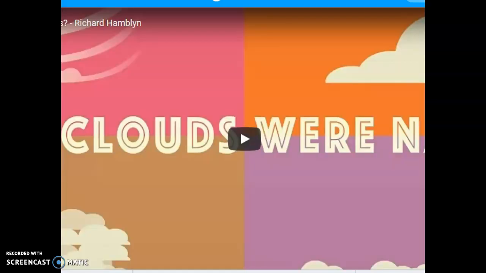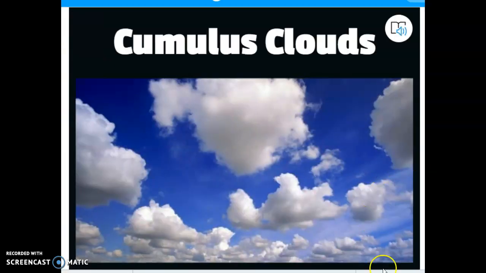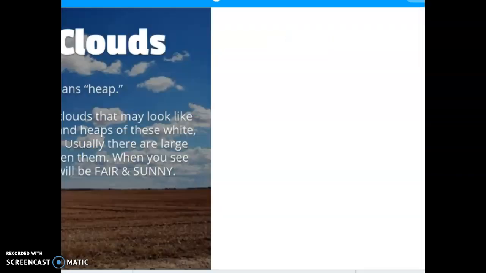And when we started looking at the cumulus clouds, as I go through some of this really quickly, I realized they were big, white, and puffy, and we realized that cumulo means heap in Latin. And they're big and white and puffy, and there's blue sky in between them. And the big thing about cumulus clouds is there was fair weather associated with those.